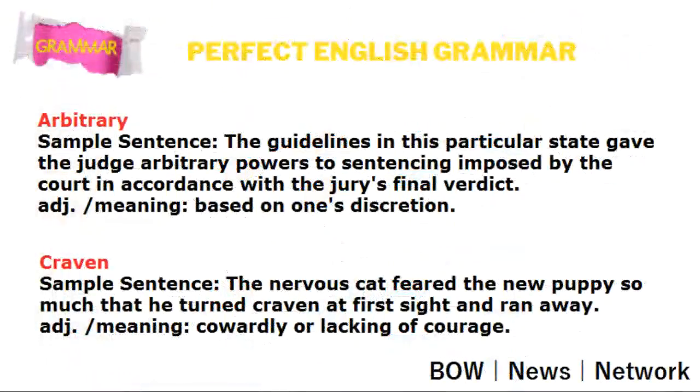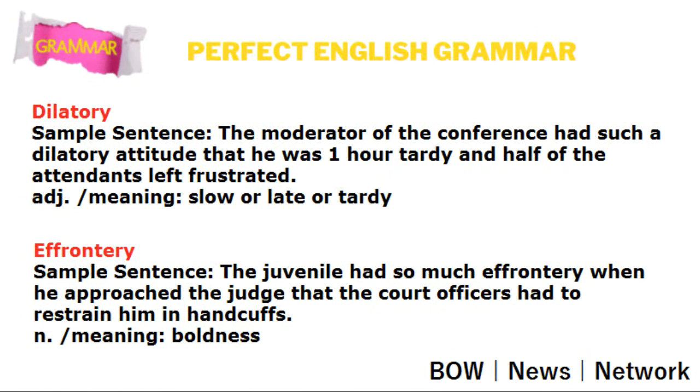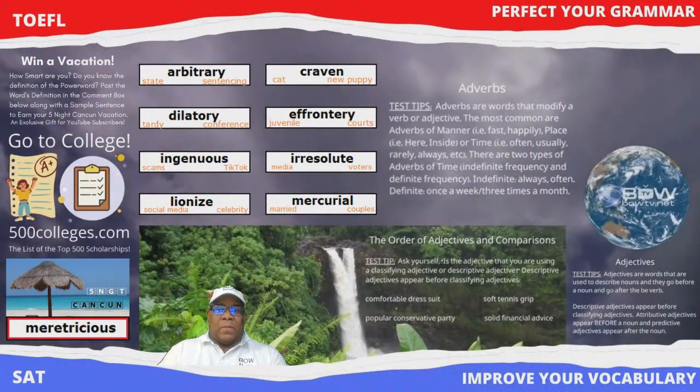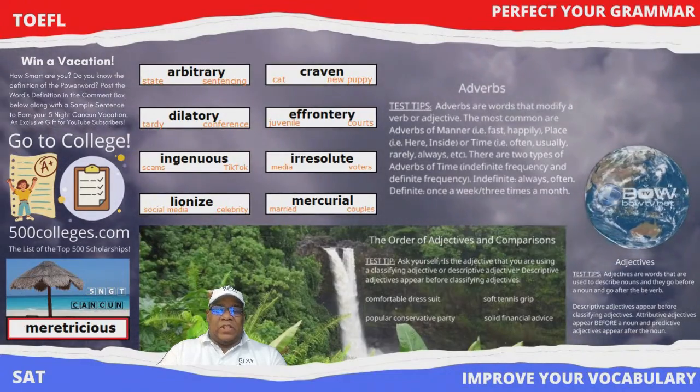So if we look at the actual sample sentence, we see here that the juvenile had so much effrontery when he approached the judge that the court officers had to restrain him in handcuffs, and that should be noun meaning boldness, not bold. Apologies for that typo there. It should be boldness.